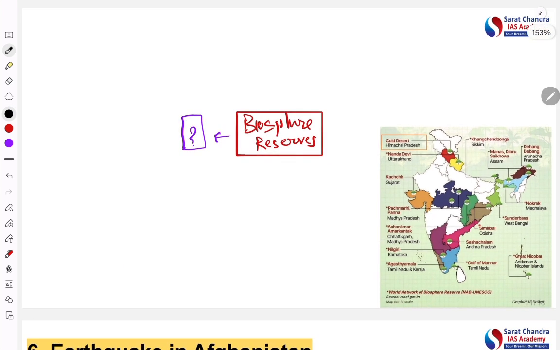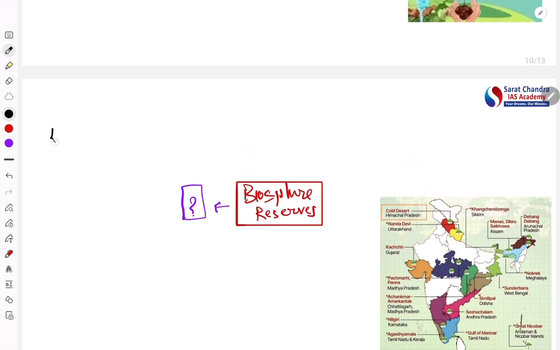See, any particular region which has high biodiversity in terms of forest cover, vegetation, animals, wildlife, these things may get depleted if they are not protected, due to the expansion of development and human activities. So in order to protect the environment, it has to be protected from human activity.